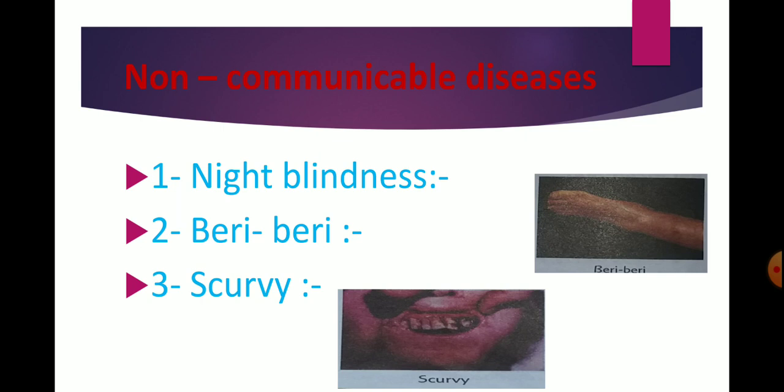The next non-communicable disease is scurvy. Scurvy is caused due to lack of vitamin C, and people suffering from scurvy have swelling and bleeding gums. Citrus fruits like lemon, orange, amla, tomatoes and lime are the rich sources of vitamin C.